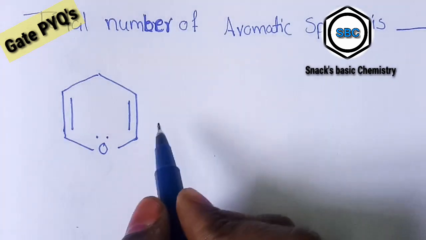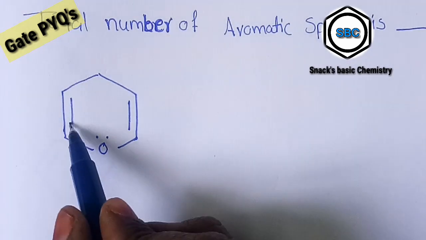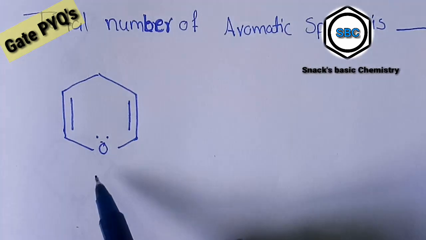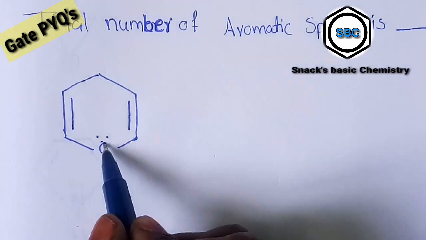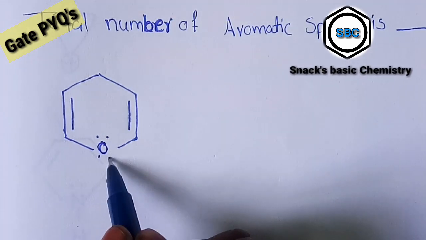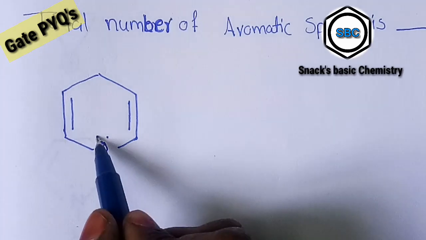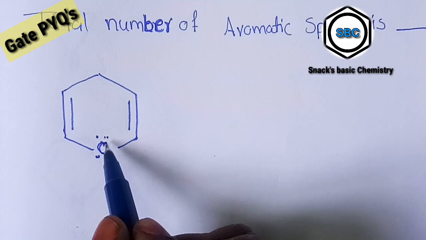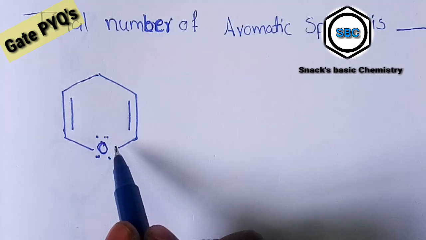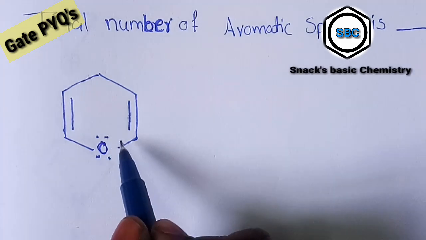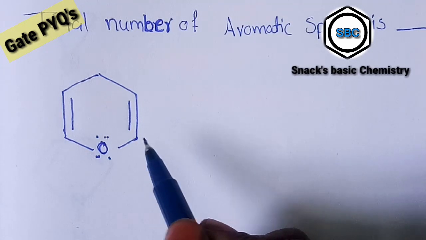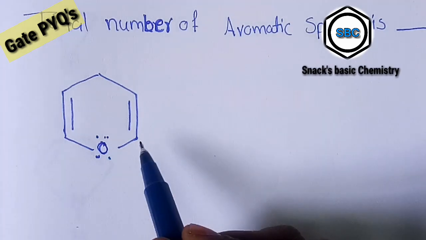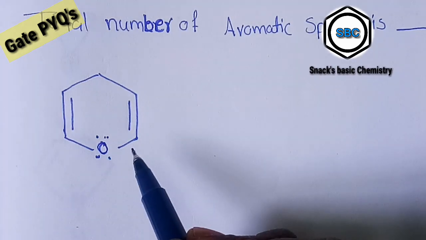This molecule has 2 pi bonds and 1 lone pair. Yes, this oxygen actually has 2 lone pairs. This lone pair participates in pi bond formation. How do we identify Huckel's rule? Is this following Huckel's rule or not?